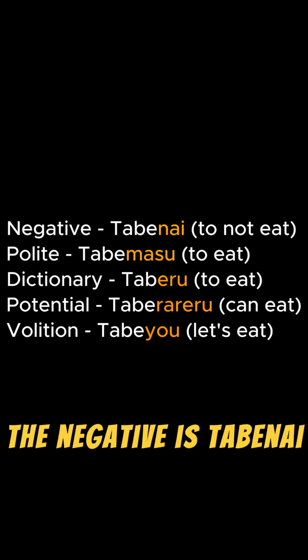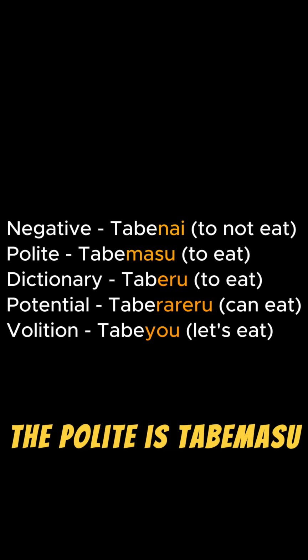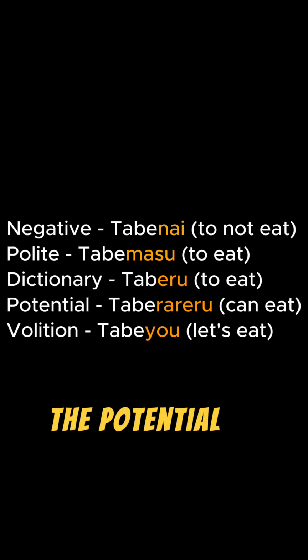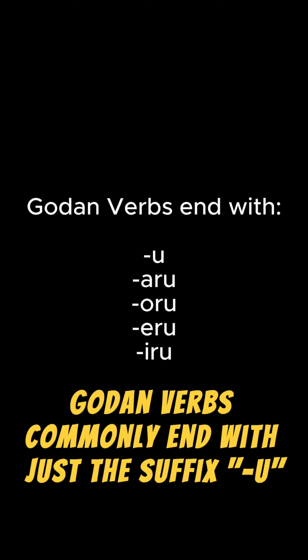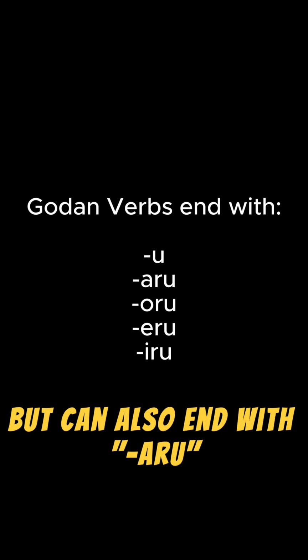The negative is tabenai. The polite is tabemasu. The dictionary is taberu. The potential is tabirareru. The volition is tabeyo. Godan verbs commonly end with just the suffix u, but can also end with aru, oru,